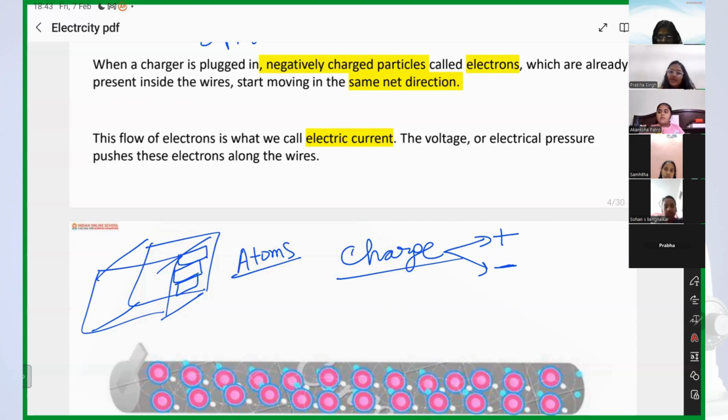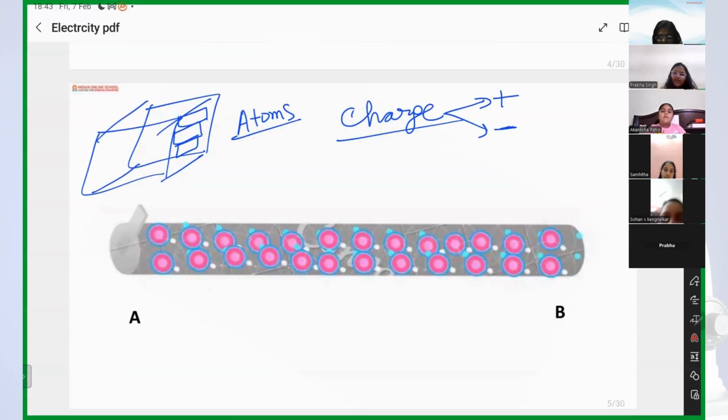Here we can see a wire, right? In this wire, the spherical structure you can see is an atom. In an atom, we have particles which have negative charges, and those particles are called electrons.